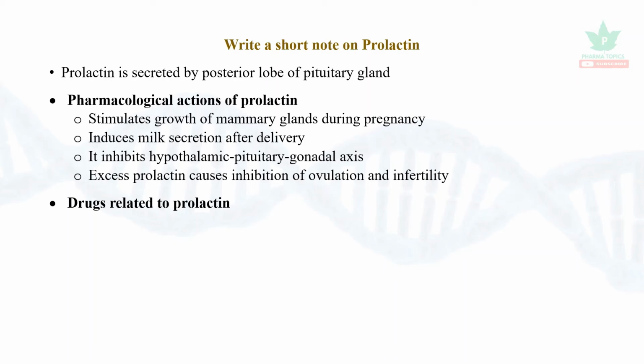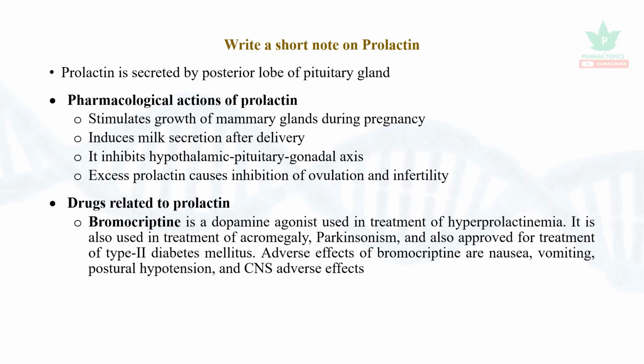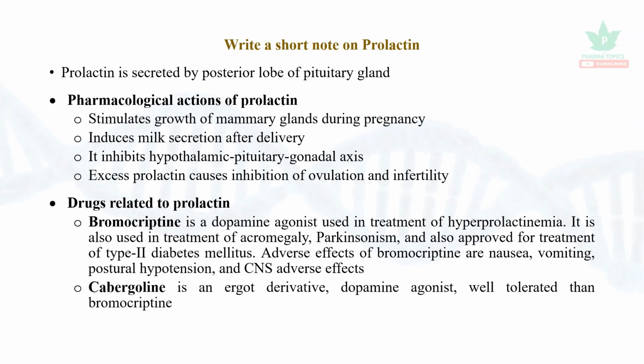Drugs related to prolactin: bromocriptine. It is a dopamine agonist used in treatment of hyperprolactinemia. It is also used in treatment of acromegaly, Parkinsonism, and is also approved for the treatment of type 2 diabetes mellitus. The adverse effects of bromocriptine are nausea, vomiting, postural hypotension, and CNS adverse effects. Cabergoline is an ergot derivative dopamine agonist, better tolerated than bromocriptine.